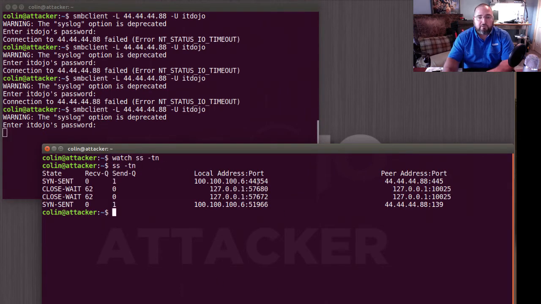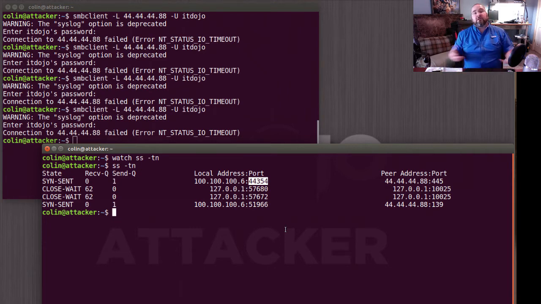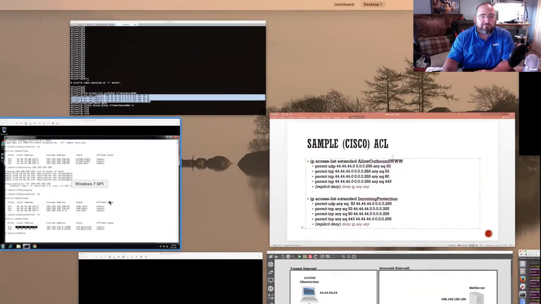Okay, so I sent my request to port 445, which is the file sharing port. It came from this port right here, 44354, which is an ephemeral port selected by the Linux computer for the establishment of this particular connection. When this Windows server responded back,